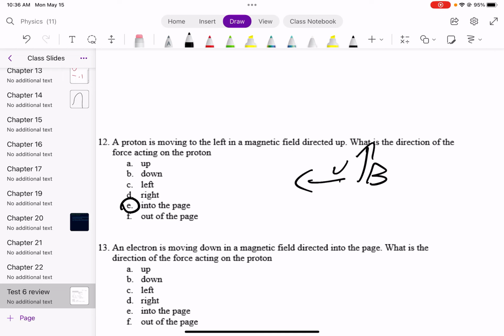Number 13 is an electron. So now we are using our left hand because electrons are negatively charged. This time, the magnetic field is directed into the page, so that is an X. And V is down, so the electron is moving down. So this is B, and this is V. Thumb in the direction of V, fingers in the direction of B, using our left hand because this is an electron. As a result, the force in question is coming out of our palm and is going to be directed to the left. That brings us to an end of the multiple choice.